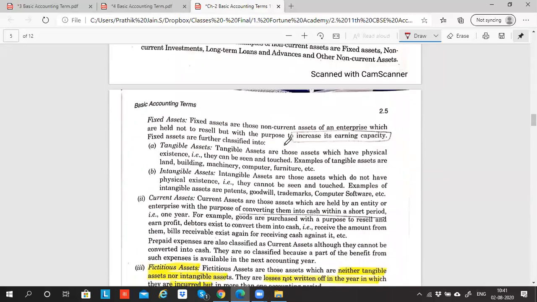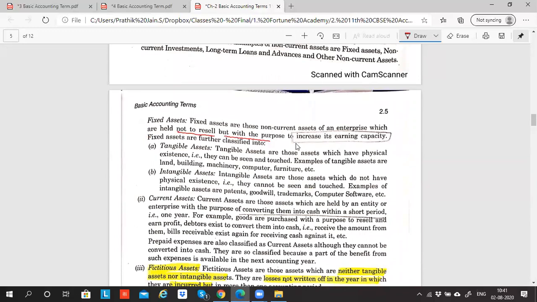Here it is. Fixed assets are those non-current assets of an enterprise which are held not to resell, but with the purpose to increase the earning capacity. Did I use this word yesterday? Increase the earning capacity. I told you there should be three conditions. One is you should own it. If you have ownership of the fixed asset, this is the first condition. Second, it should help to increase or maintain the earning capacity of the business. Third, it should be usable for more than one financial year. So that is what a fixed asset is.